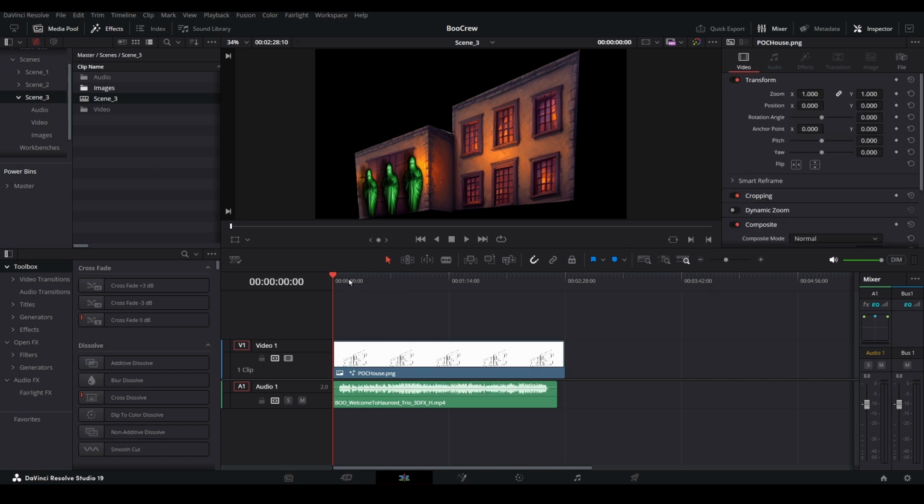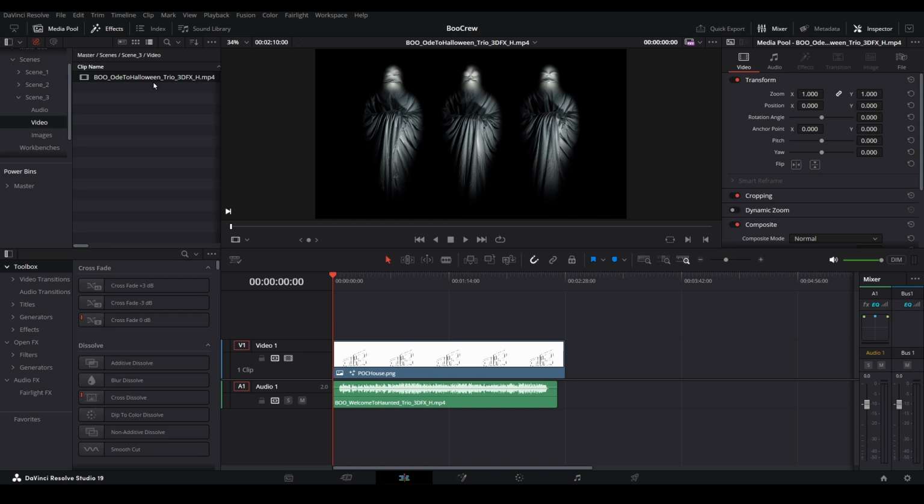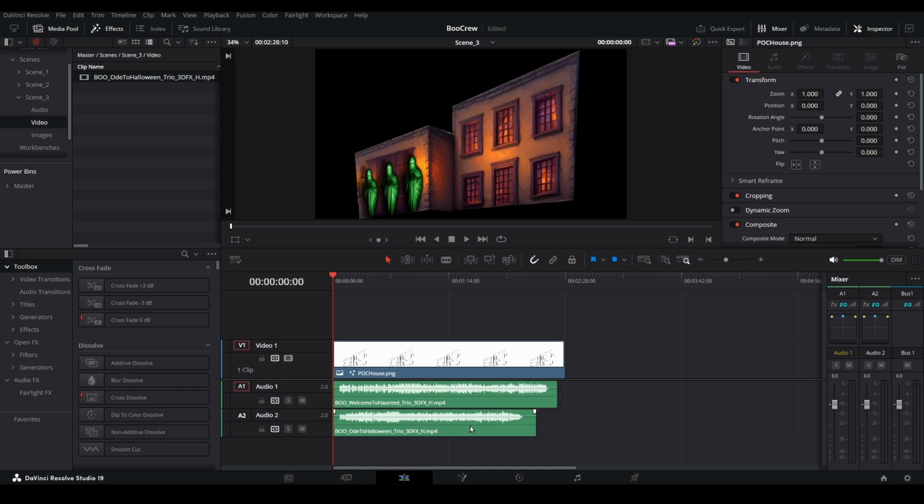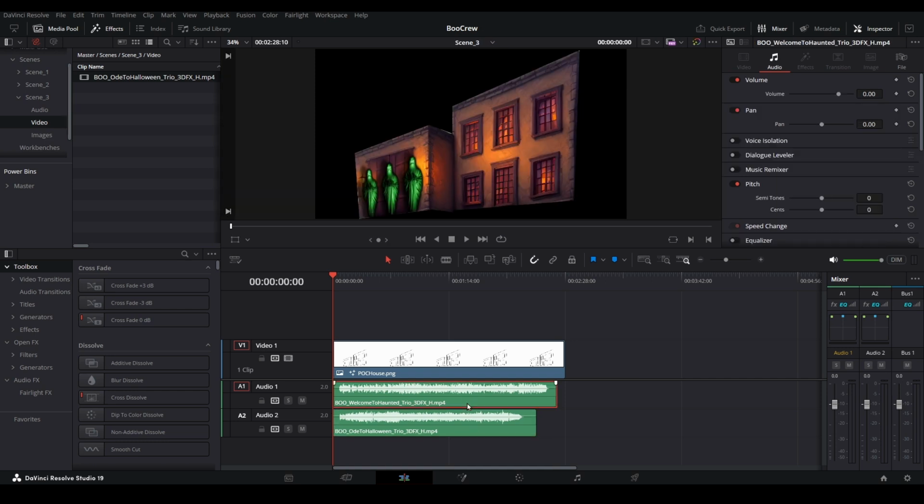Let's replace the original Boo Crew trio with a new video. Just like the first time around, double-click the video, and then drag down the audio onto the timeline. We will get rid of the first audio, and move this track into place.